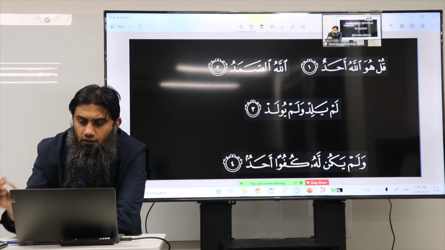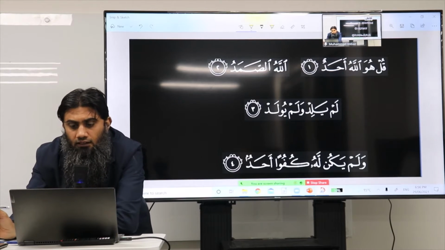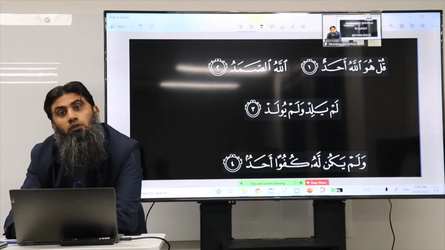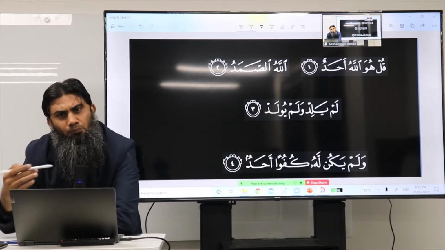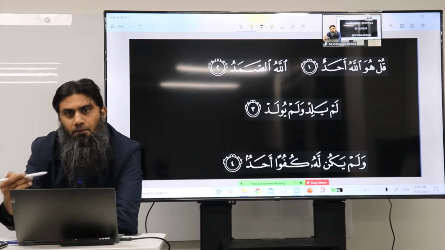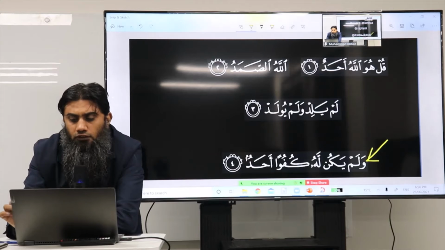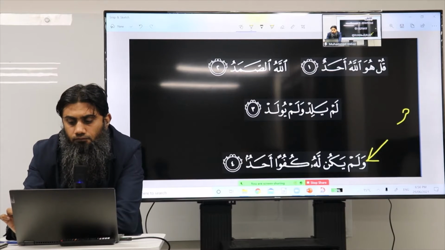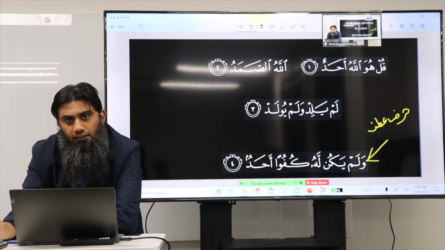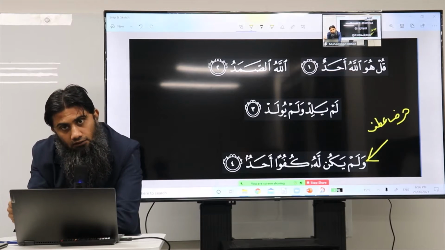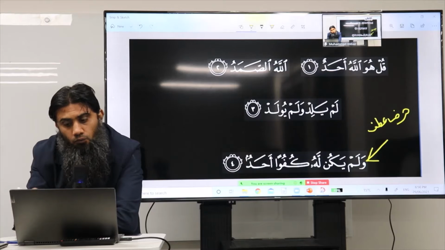Okay, inshallah, let's complete ayah number 4, and then I will come back to the previous ayat as well, just to make sure we complete our task first. Okay, this waw is a connector which we call harf ataf. Clear? It's just connecting the previous with what is coming after the waw.